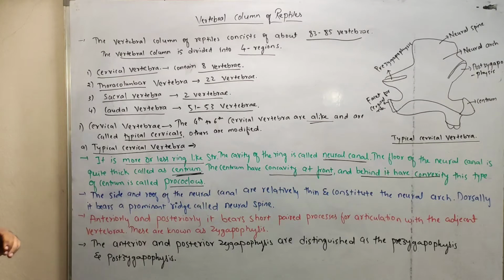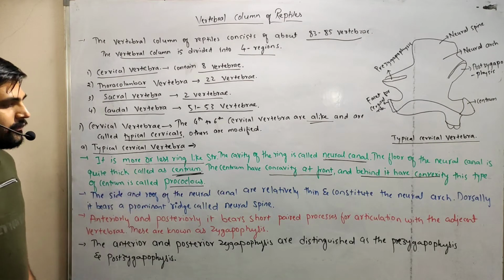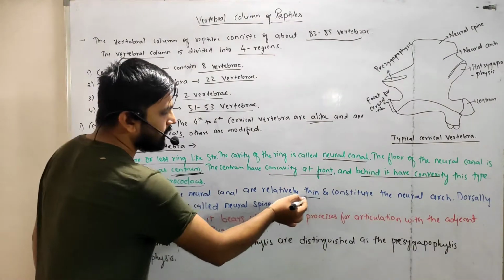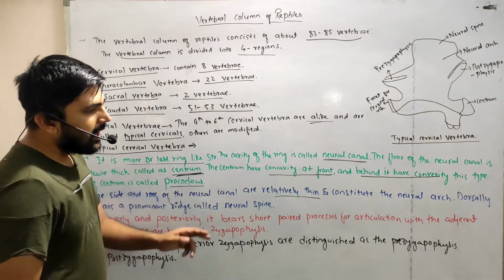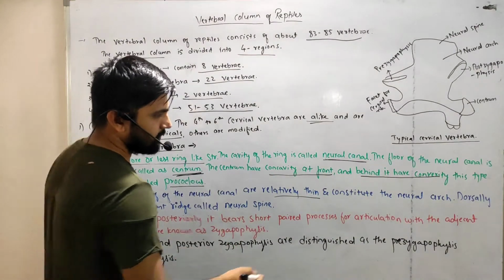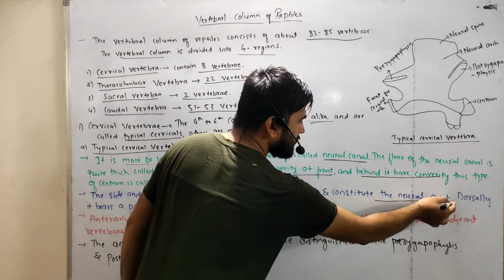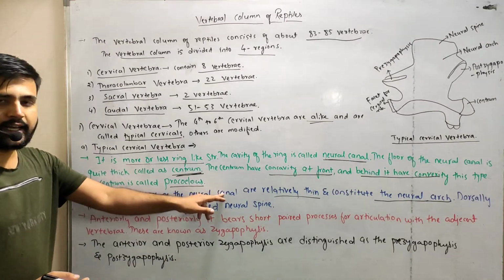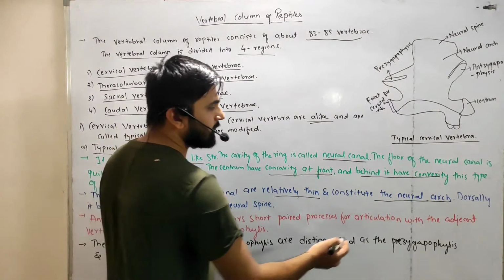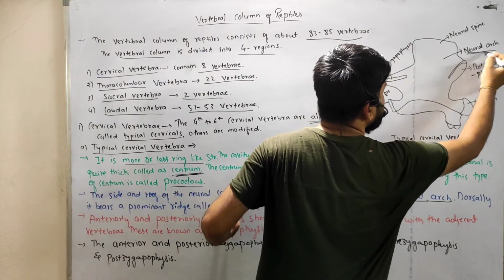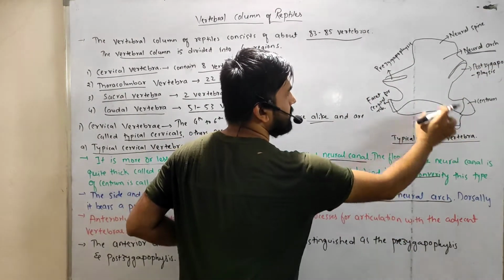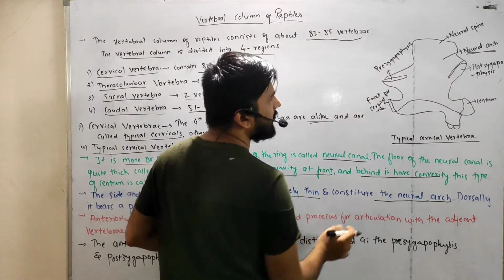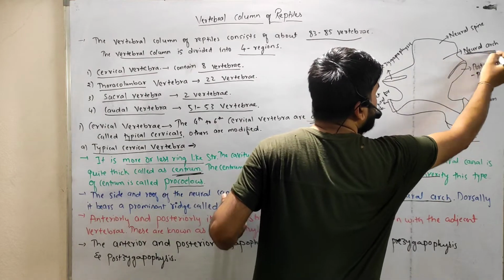Next point is the sides and roof of the neural canal. They are relatively thin and constitute the neural arch, right? See here the structure, this is the neural arch. This is the typical cervical vertebra. So the sides and roof of the neural canal are relatively thin and form a neural arch.